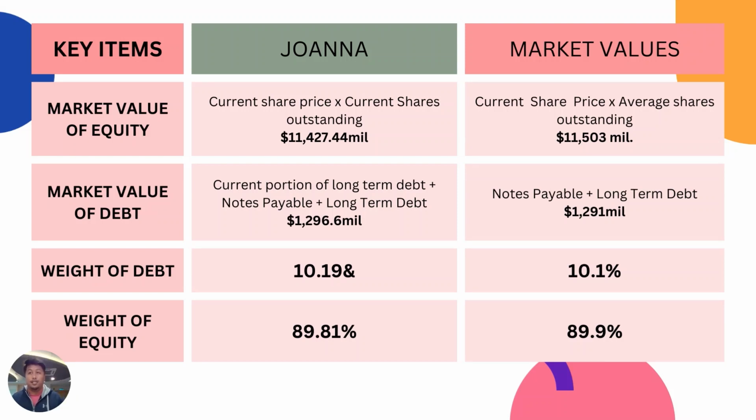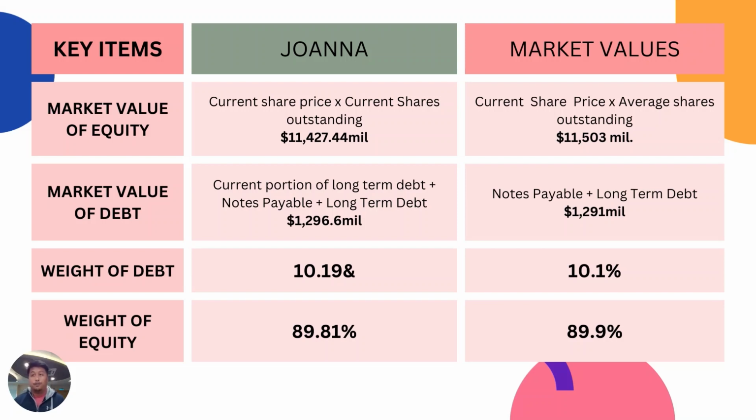In Cohen's analysis, the value of equity is derived at 11.427 million. While using the market value approach, it gives us 11.5, which is a higher value, and it considers average shares outstanding rather than current shares outstanding. Contrary to the equity value, the value of debt is lower in the market value approach, as it does not take into account the current long-term debt, and this value affects the weightage of debt and equity in our analysis.